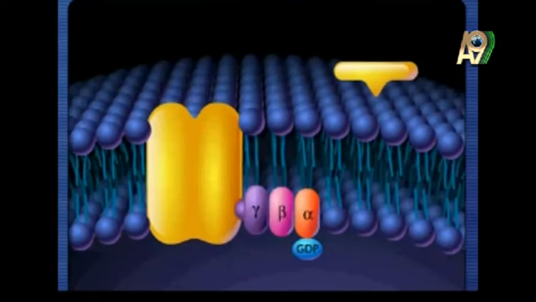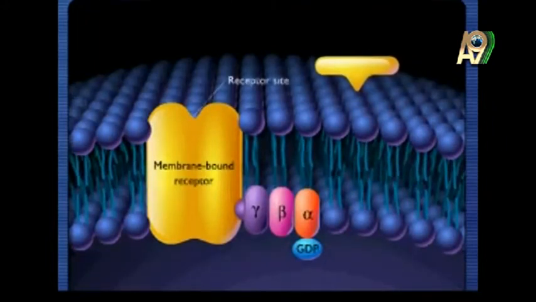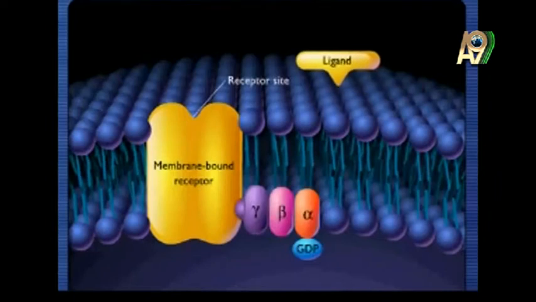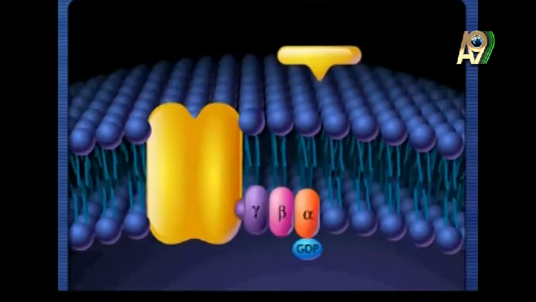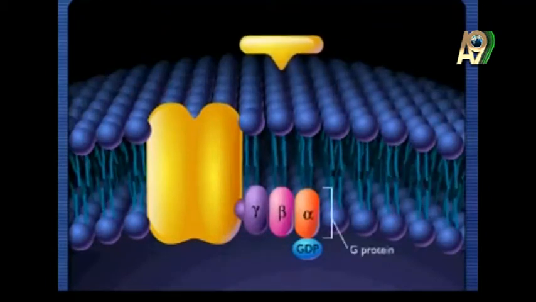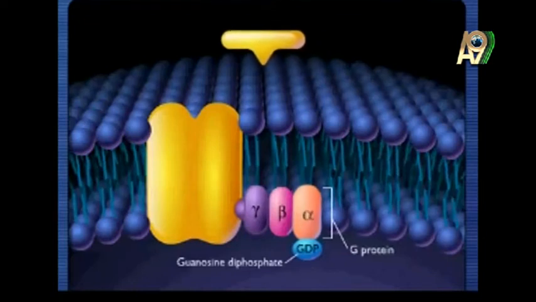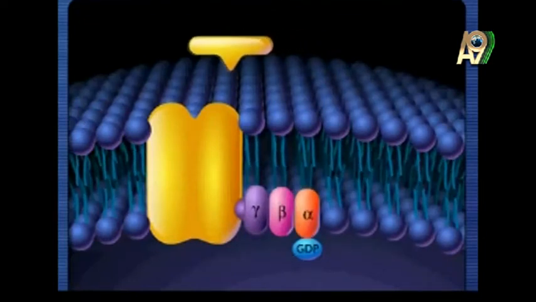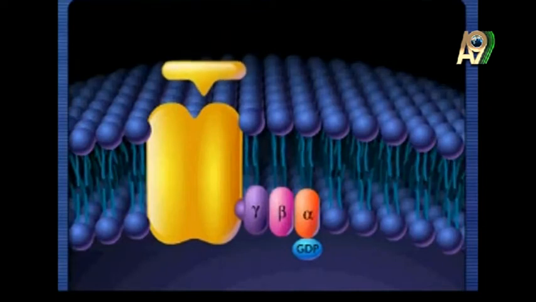I want to show you a short film about it, first of all. As you can see now, these alpha, gamma and beta subunits are bound together, and they are also bound to a bigger protein. It is the transmembrane protein positioned on the cell. This transmembrane protein is the one that gives them the connection to the outside of the cell, because they never leave the cell. But whenever a signal comes to this transmembrane protein, it changes its conformation and transmits this signal inside the cell to the G proteins.